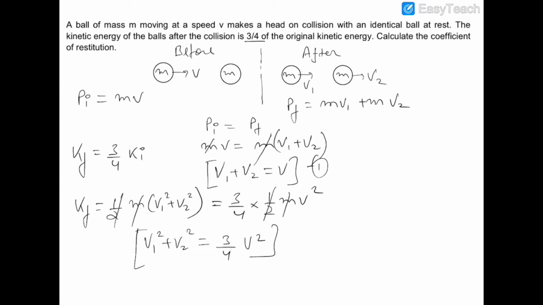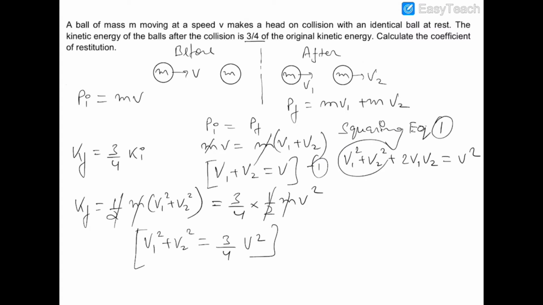So we have to find out the coefficient of restitution. So if we square the first equation, squaring equation 1, we get v1 square plus v2 square plus 2v1 v2 is equal to v square.